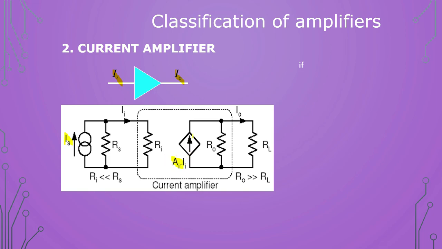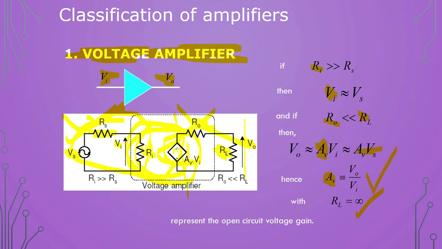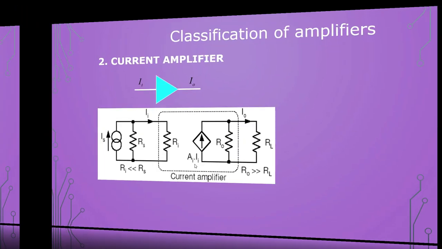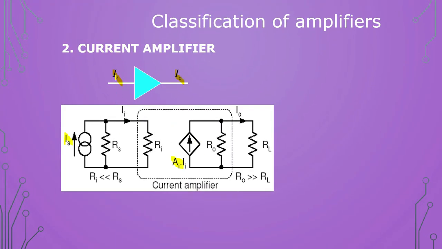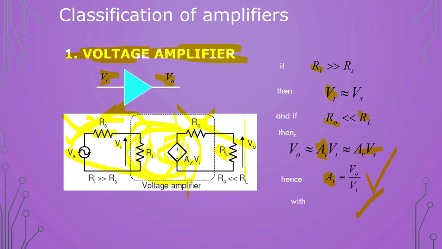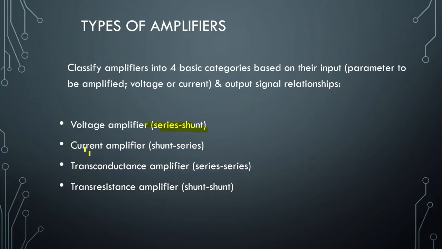Here the symbol also you can see, this is the current symbol, the straight line. If it is a voltage source, we write plus and minus like in the previous diagram. Here we have plus, minus, and Vs is also plus, minus, an AC signal. So we give input current, we get output current. Now we will again consider the conditions. For current you have to remember that Rs is connected in parallel, which is the alternate name. For voltage, input is series, output is shunt.